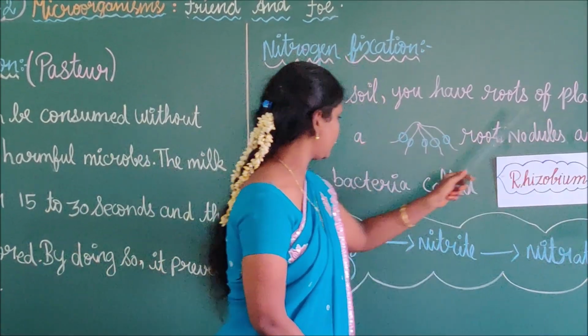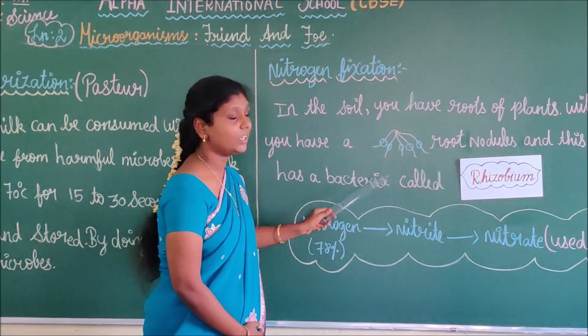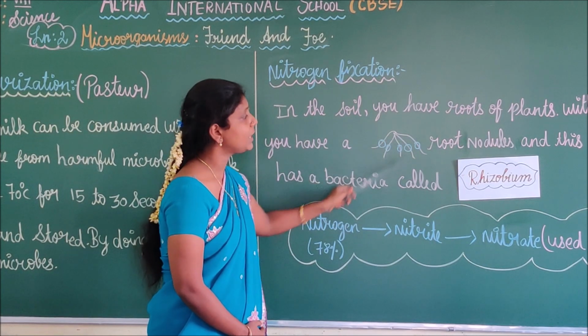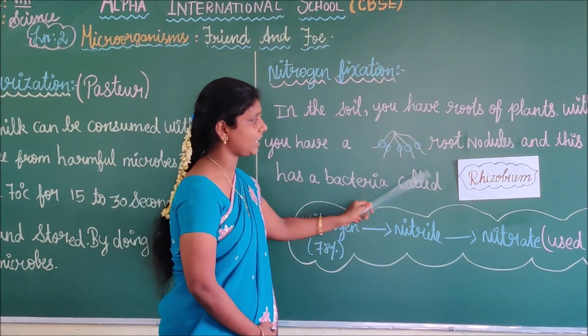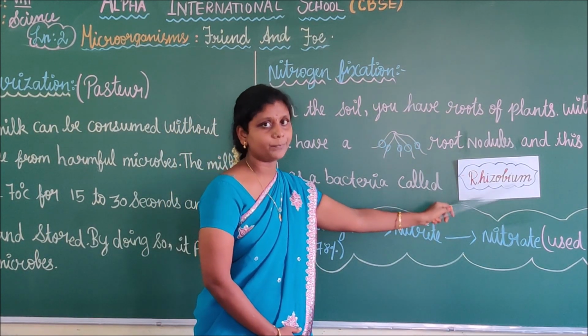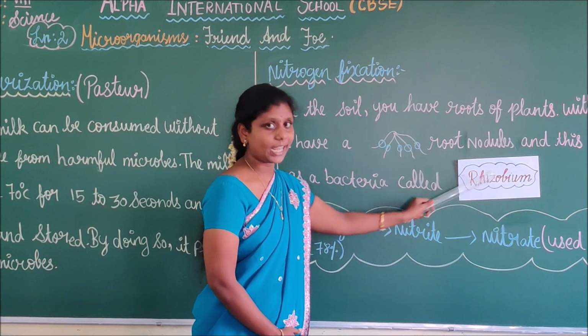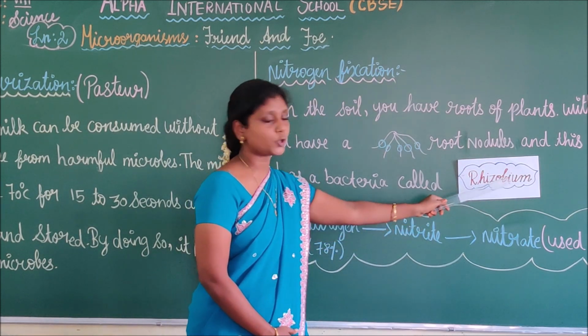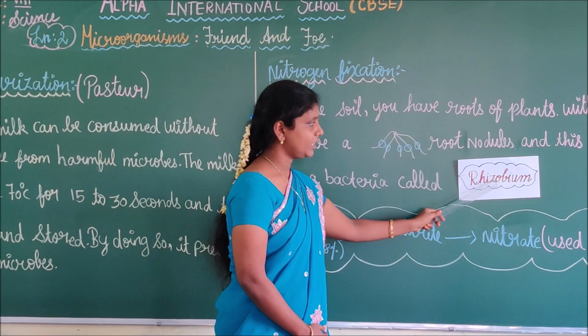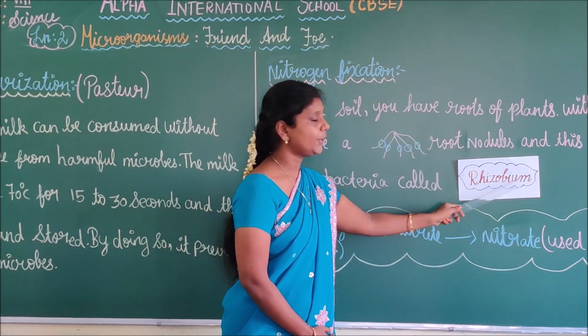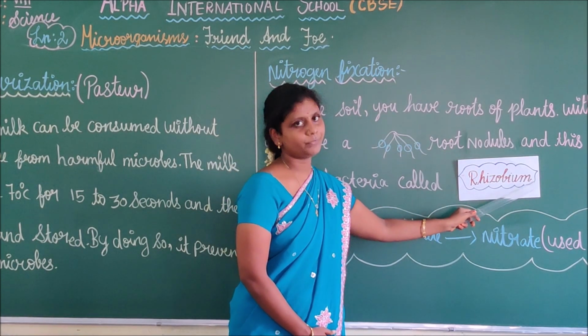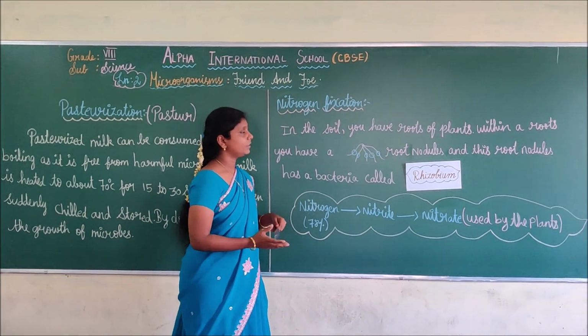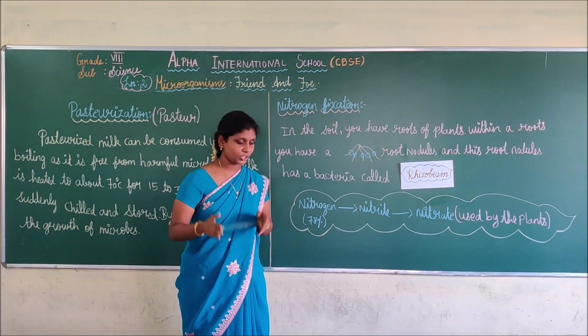And these root nodules have a bacteria. That bacteria is called rhizobium. Spell the word rhizobium. R-H-I-Z-O-B-I-U-M. Rhizobium. Okay.